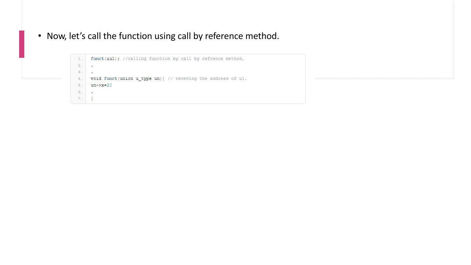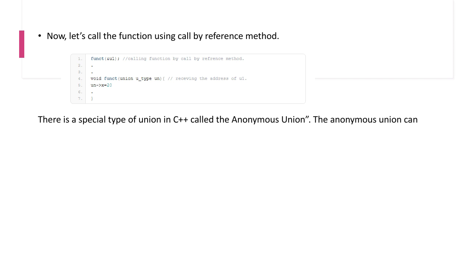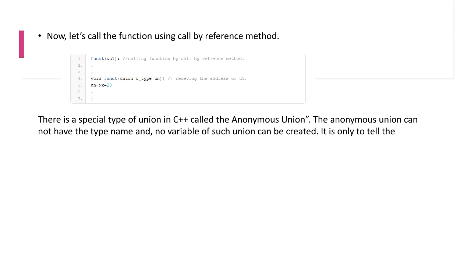Similarly to structures, there is a special type of union in C++ called anonymous union. The anonymous union cannot have a type name and no variable of such union can be created. It is only to tell the compiler that its member variables are to share the same location. The variables of an anonymous union can be referred to without the normal dot operator.